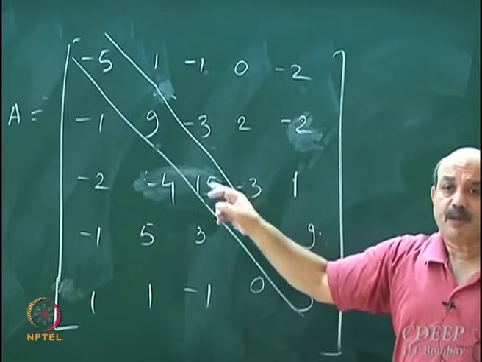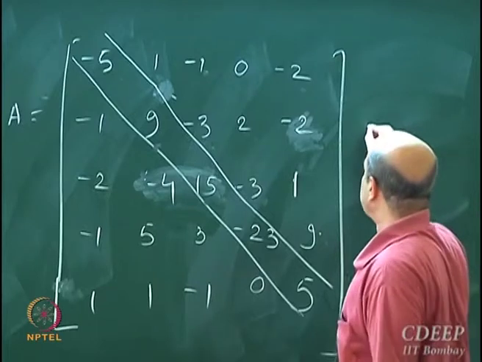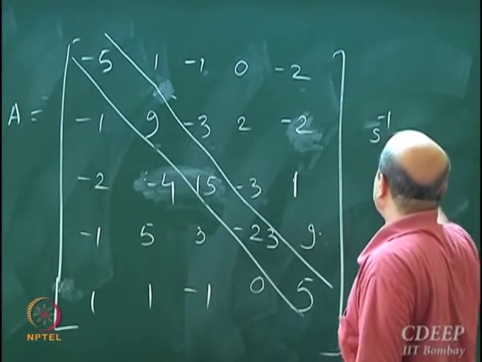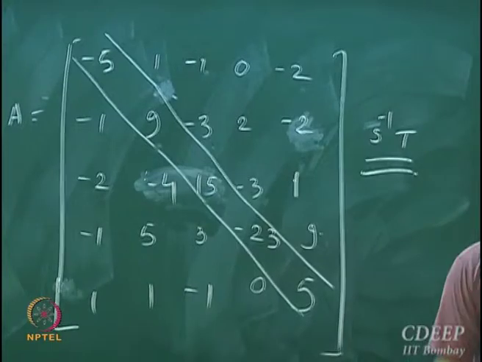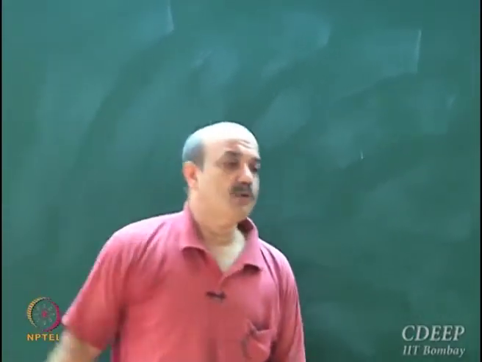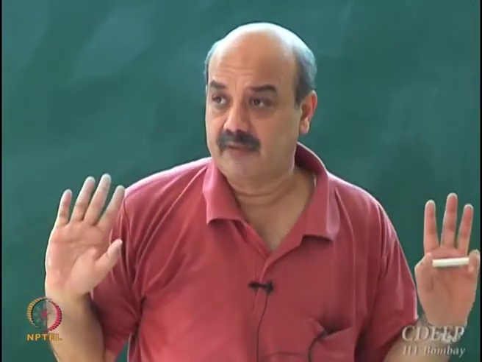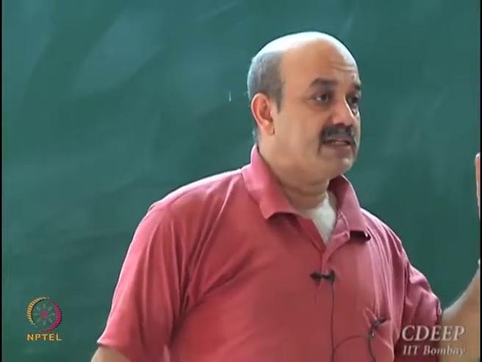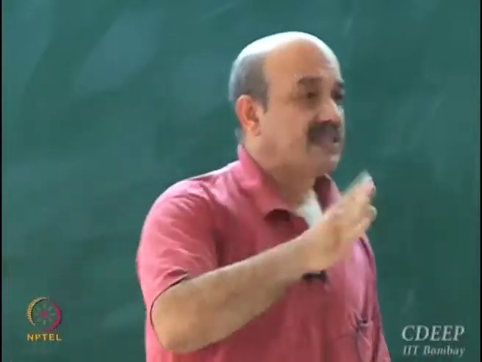So for this particular matrix, can you calculate what is going to be the Jacobi matrix, which is S inverse T? Can you calculate that? Just do it. What is S inverse T? Mind you again, for the Jacobi method, when you actually do computations, you never compute S inverse. You do row by row calculations. This is for analysis, for getting insights. But what you will realize is that you just look at the diagonal elements and the sum of the off diagonal elements, and you can say whether the iterations are going to converge or not.